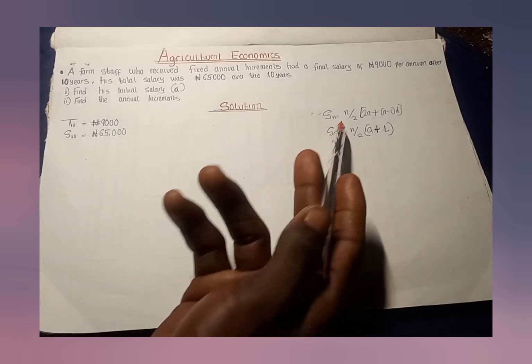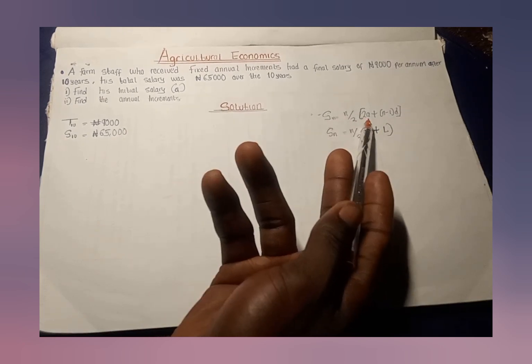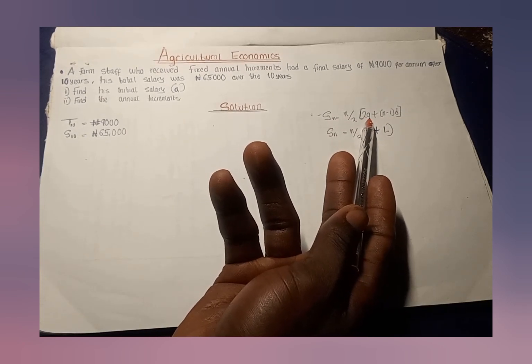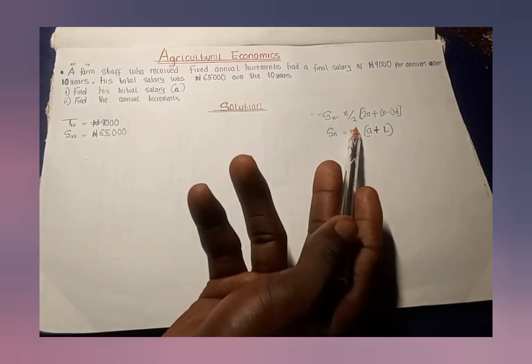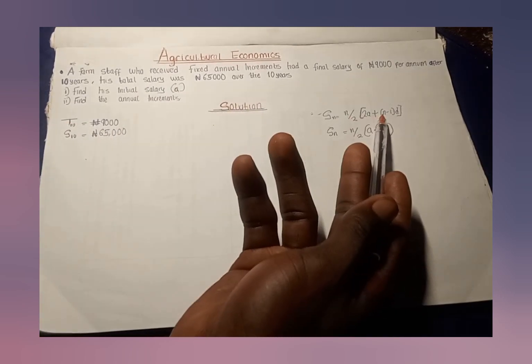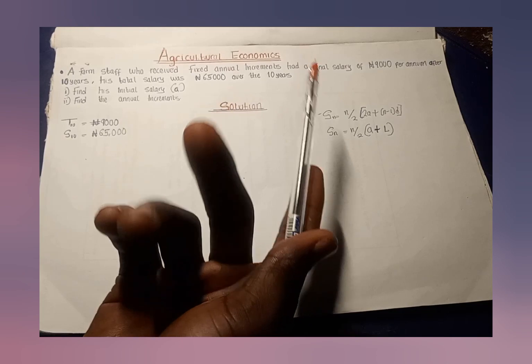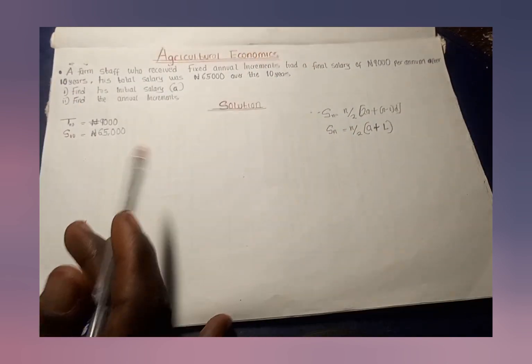After using S10, I have my n is 10. I don't know the value of A. I'm looking for the value of A. Don't forget, I'm looking for the value of A. I have my n is 10. Then D, I didn't know the value of D also. I cannot use this. Let me check the second one.